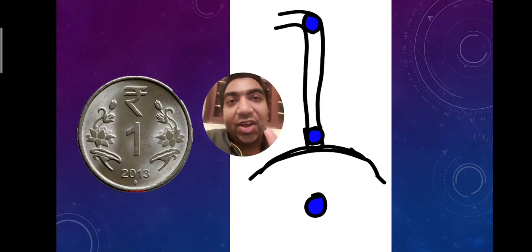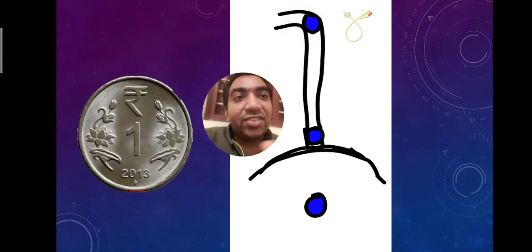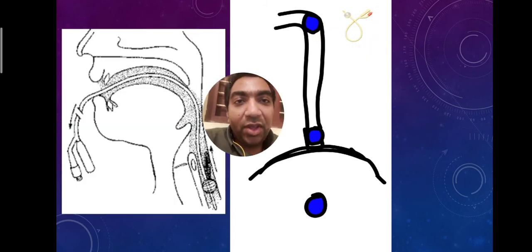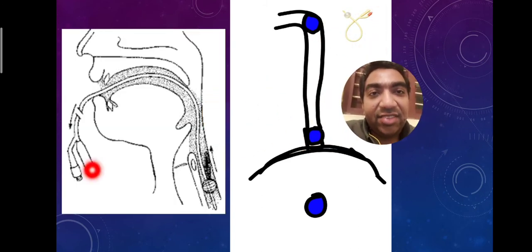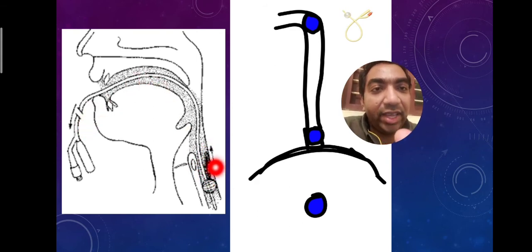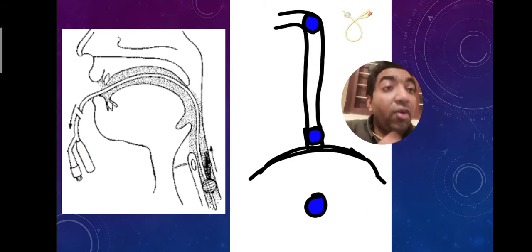When we see a foreign body esophagus near the cricopharyngeal sphincter, what should we do? We can try a Foley's catheter removal. We put in the Foley's catheter like this. This is the coin here. We inflate the bulb and pull the Foley's catheter to bring the coin out.